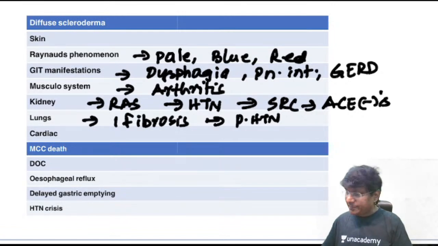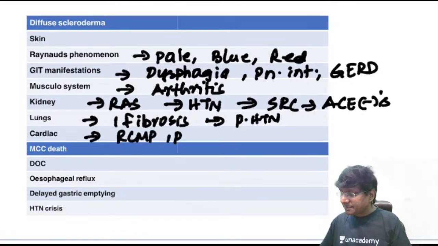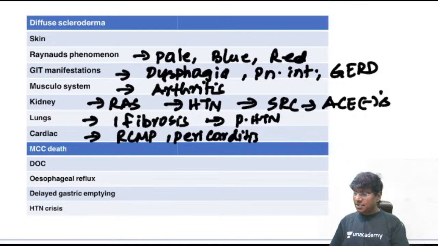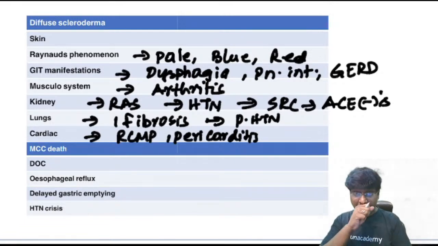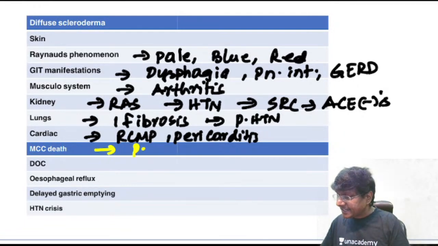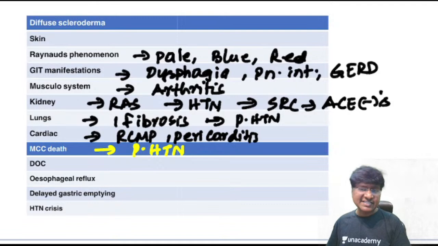What is the cardiac involvement? Cardiac involvement will be in the form of cardiomyopathies. And what cardiomyopathy? Restrictive cardiomyopathy. And there can also be development of pericarditis as well as pericardial effusion. Then what will be the most common cause of death in patients with scleroderma? It will be pulmonary hypertension. Why is this pulmonary hypertension? That is because of the lung involvement.